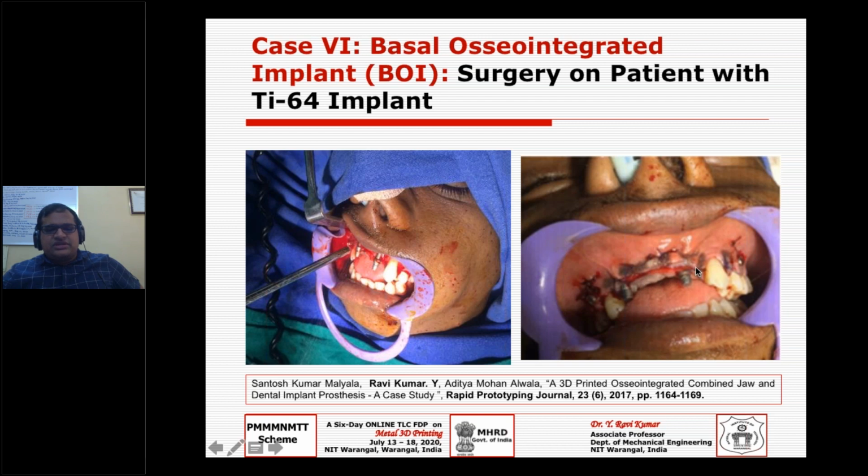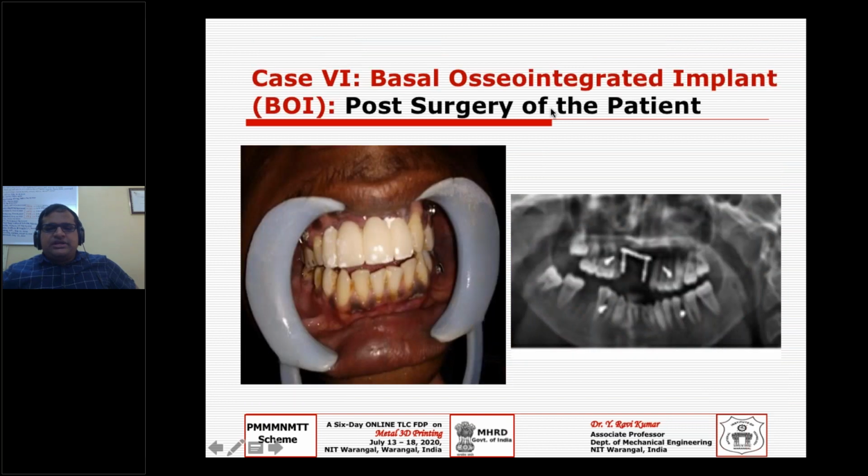And now you can see this is where it has osseointegrated. This we have published in the Rapid Prototyping Journal. This is one of the prestigious journals, as you know, under additive manufacturing or 3D printing, one of the best journals in the AM community. So we have done this osseointegration, and this is finally what it's going to be, the 4 teeth. And you see the placement of the implant.